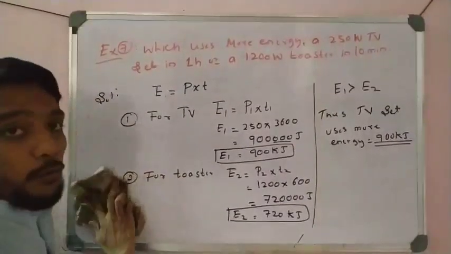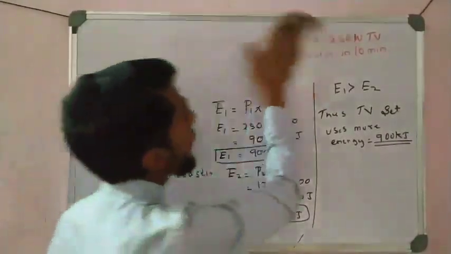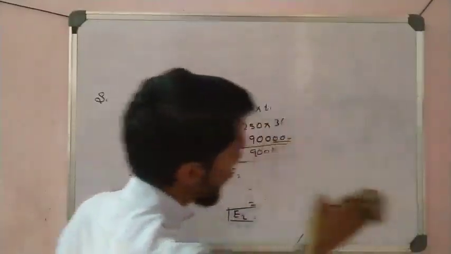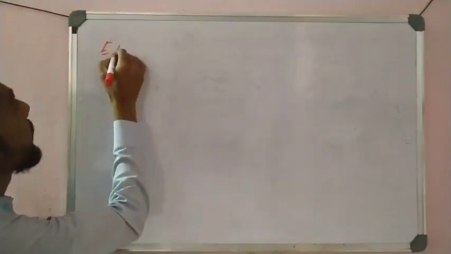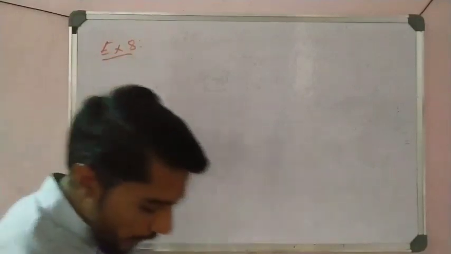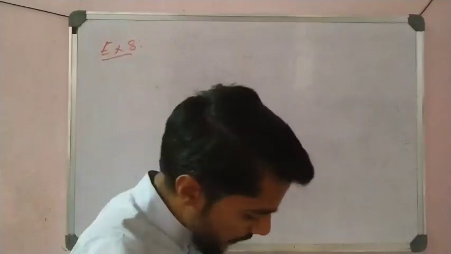It is about a fuse. So the last example, example number 8, students, is very important. See here, example number 8, the final problem, and with this the revision of the chapter electricity is finished, students.